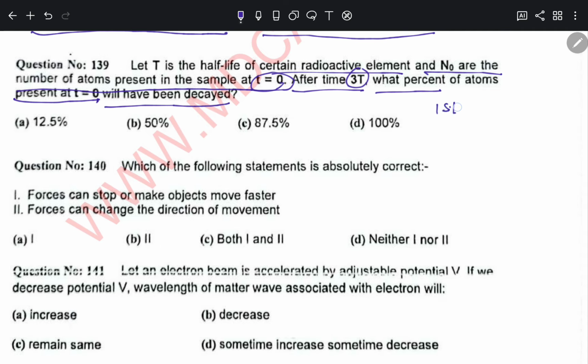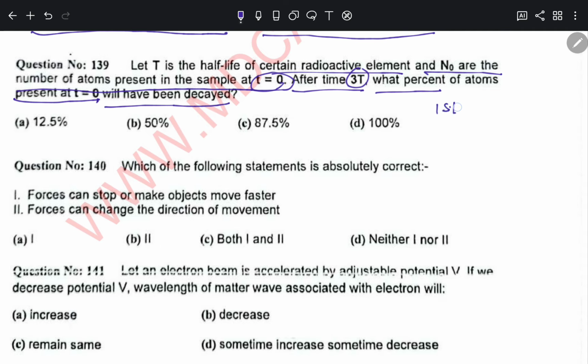Okay, 148. When a gas is expanded at constant temperature, then it absorbs heat, releases heat, neither absorbs nor releases heat, none of the given options. So the temperature is kept constant, an isothermal process. If it is expanded, it has to absorb heat to maintain the temperature constant. The expansion alone would decrease the temperature, but to maintain it, heat should be absorbed. So option A is the correct option.